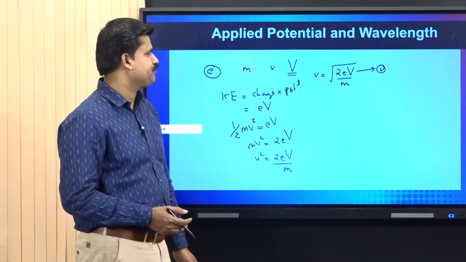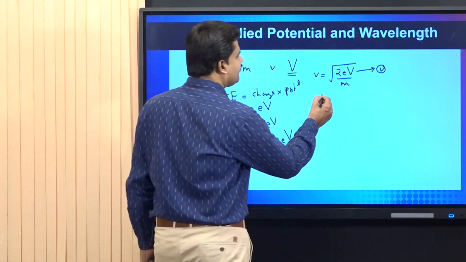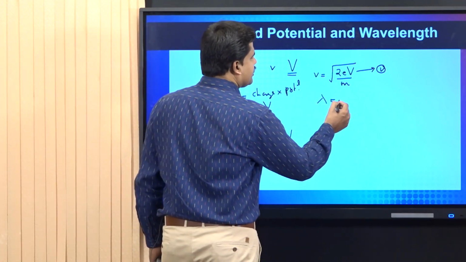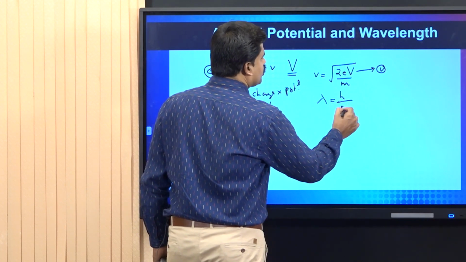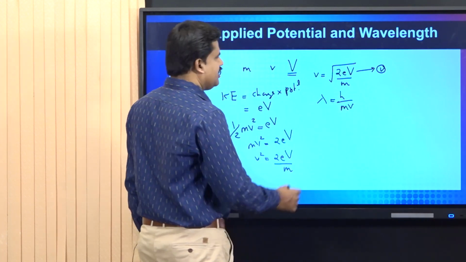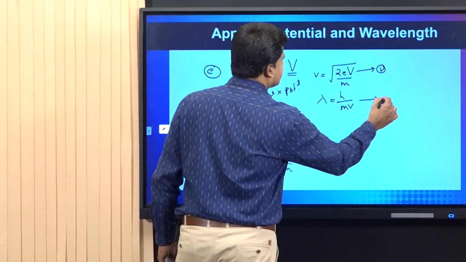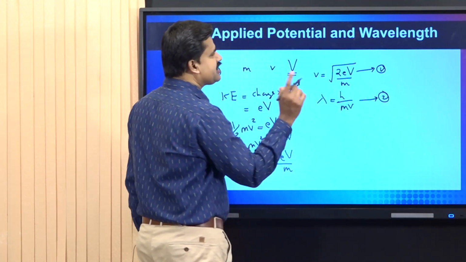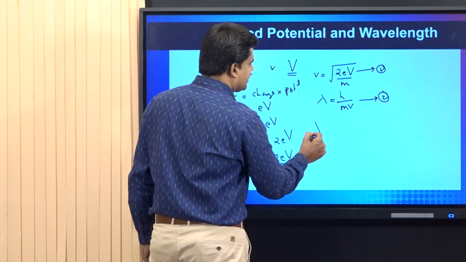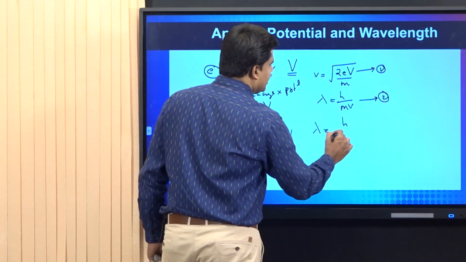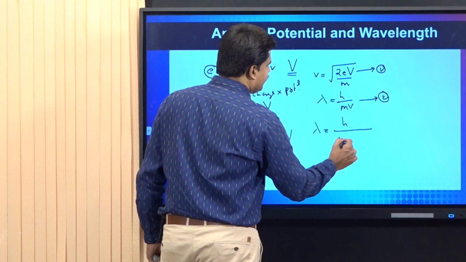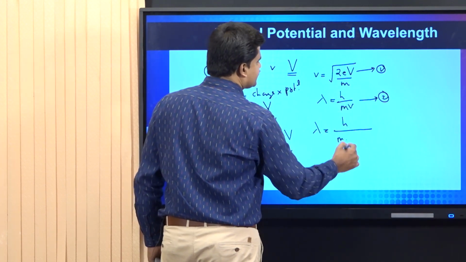And finally, we have the de Broglie relation, lambda is equal to h by mv. We can substitute the value of v in this equation. I mark it as equation number 2. Substituting equation 1 in equation 2, we will get lambda is equal to h by m into the value of small v.